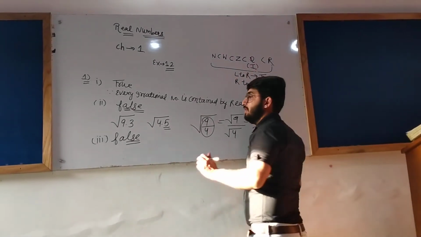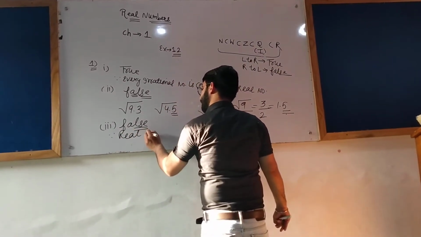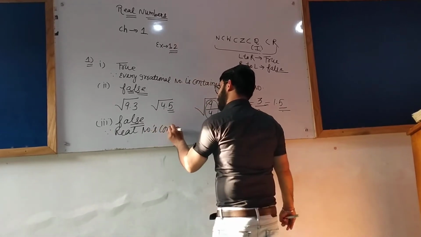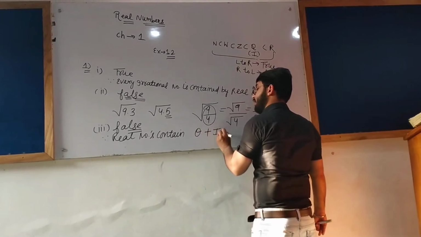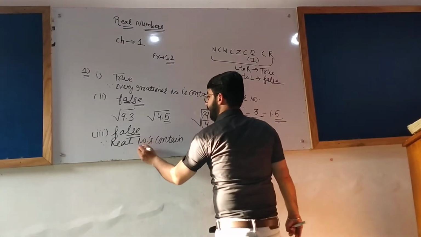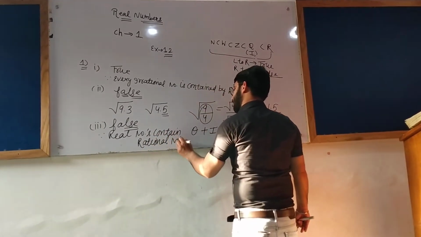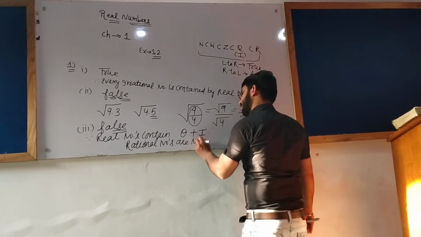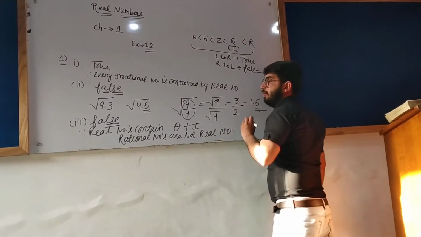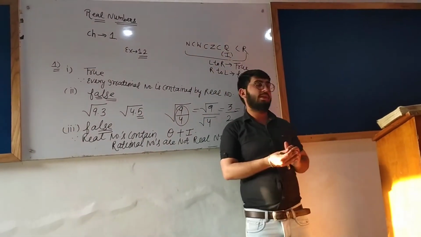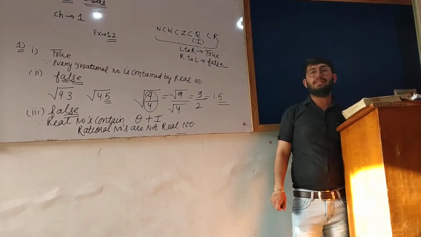Okay, because real numbers contain rational numbers plus irrational numbers. Rational numbers are not irrational. Okay. Therefore, the statement is false. Clear? Here we have done what? Question number 1. The question number 1 is completed.